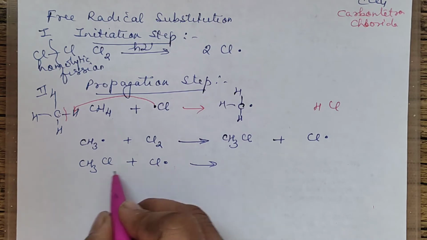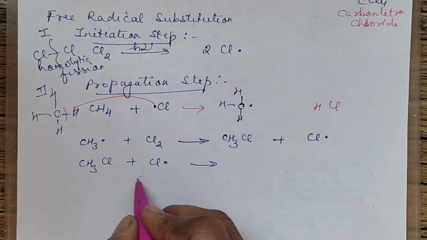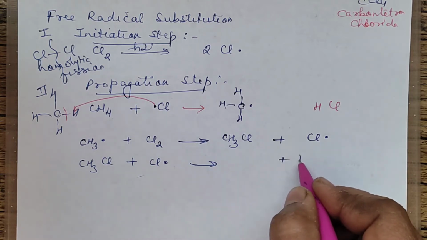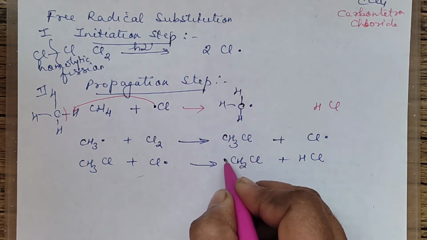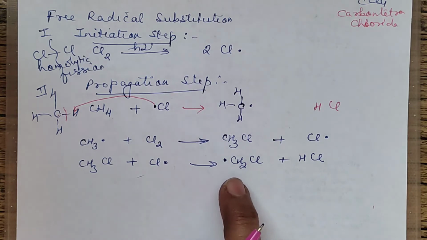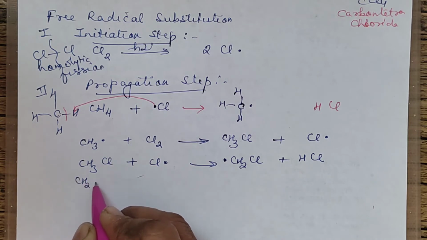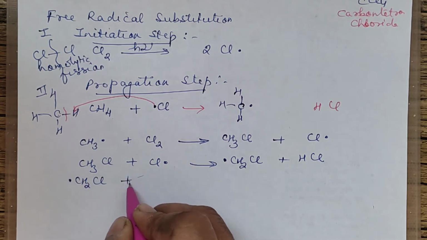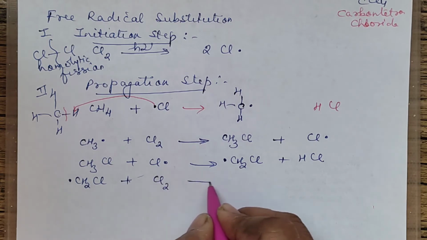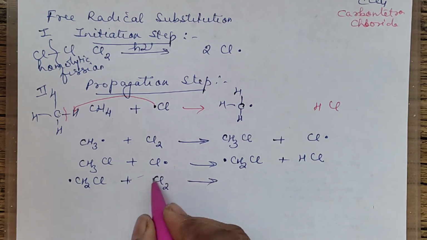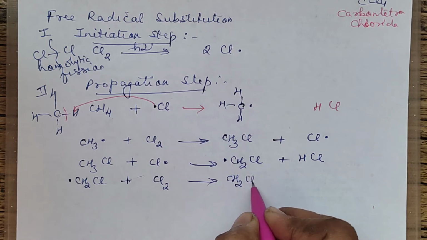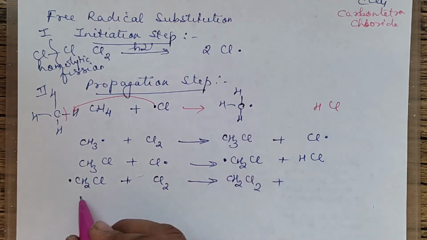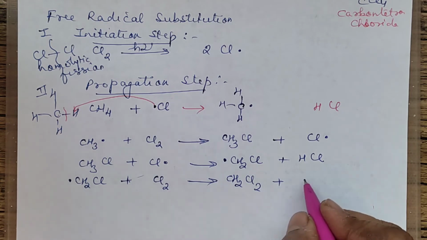This chlorine is now going to take one H from here. So what will it form? It will form HCl. When it takes H from there, it will form CH2Cl. This is another free radical obtained. This free radical, CH2Cl, will now again be attacked by one more chlorine molecule. So this bond again will break by homolytic fission. One Cl will go here. In every step you'll have chlorine increasing in this, and another chlorine free radical with this will form.